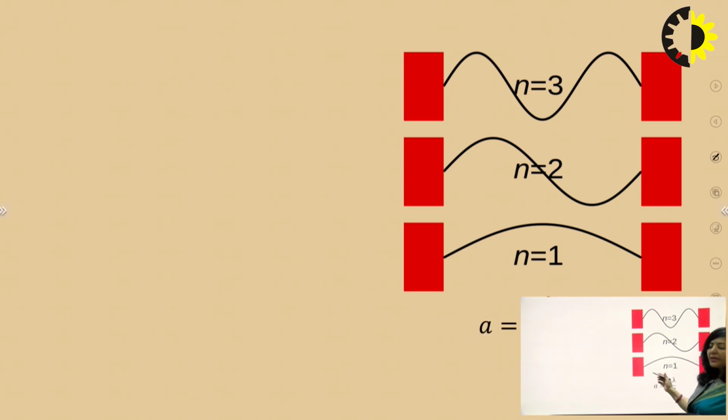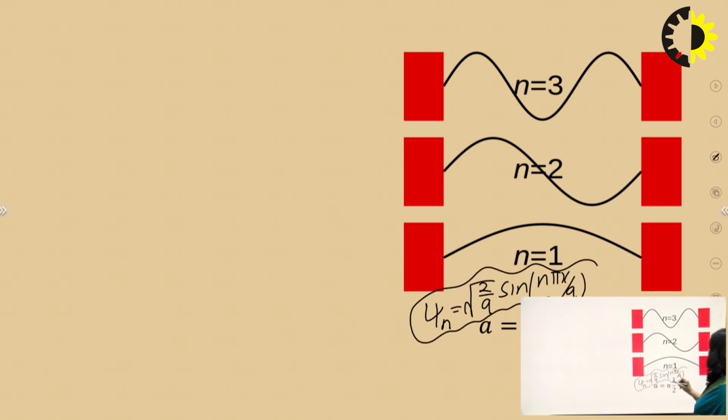So as you can see here, this is our first energy state, and you know the wave function for the nth state is given by root 2 by a sine n pi x upon a. So this is the wave function of the nth state. If you substitute the value of n as 1, you will get the wave function of the first state. And for the first state, you have 2 minima at the 2 boundaries at 0 and a and 1 maxima at the center.